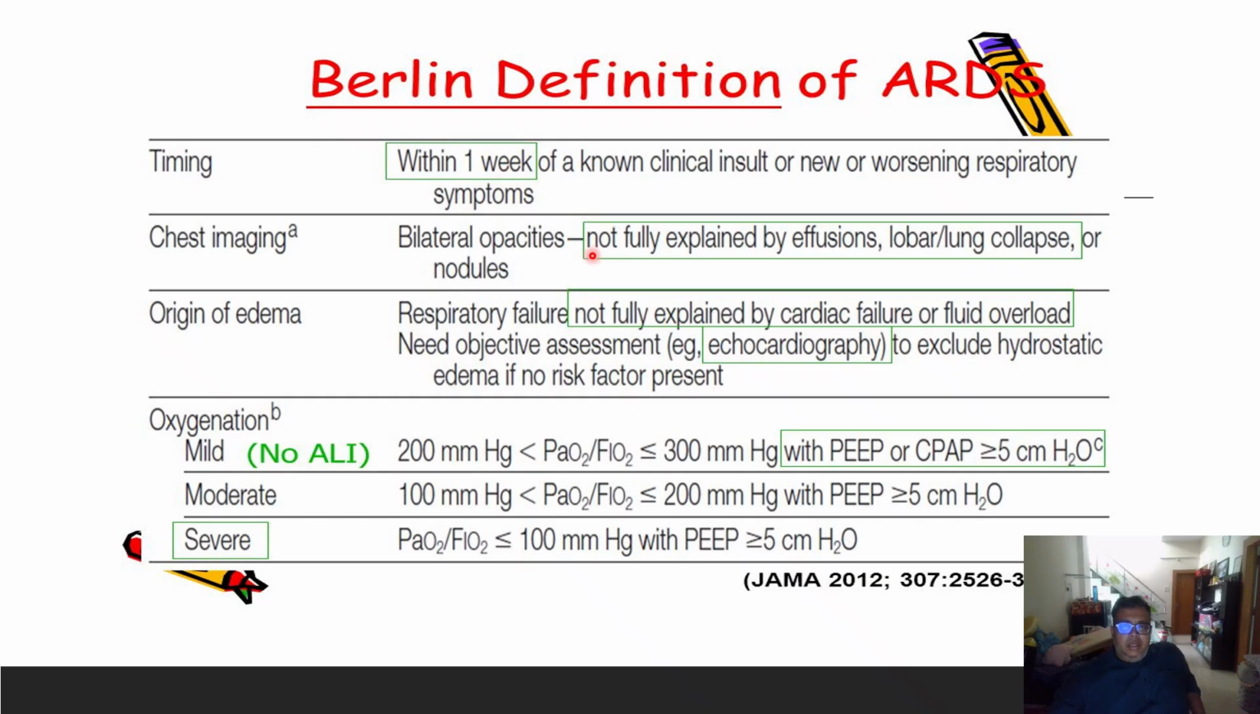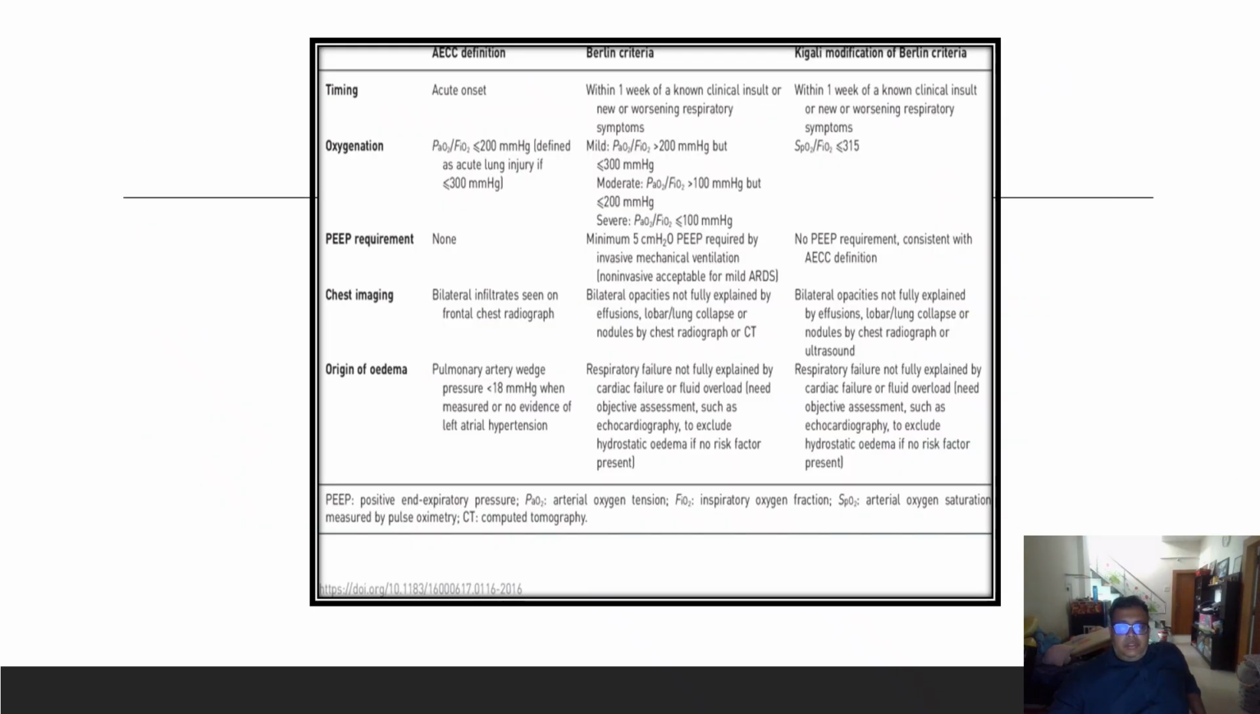Within 1 week, bilateral opacity not fully explained by effusion, collapse or nodules. Origin not fully explained by cardiac failure or fluid overload. Need objective assessments like echocardiography to exclude cardiogenic origin or hydrostatic edema. No ALI, ALI was checked off. There was mild, moderate and severe, and the severe was PF ratio less than 100 with a PEEP of more than 5 centimeters of water. So this was the AECC and the Berlin.